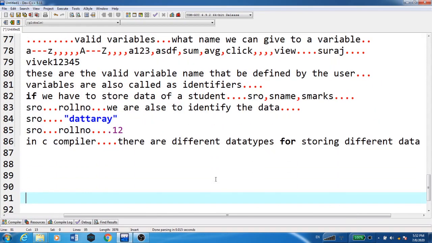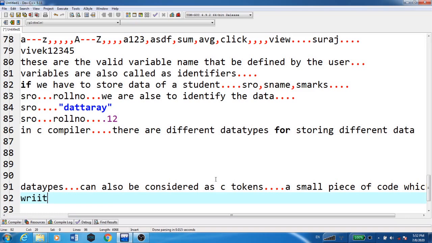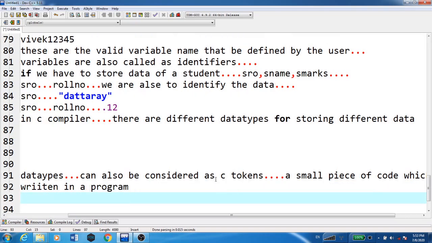Now we will see some of the data types. Data types can also be considered as C tokens. A token is nothing but a small piece of code which is written in our program.